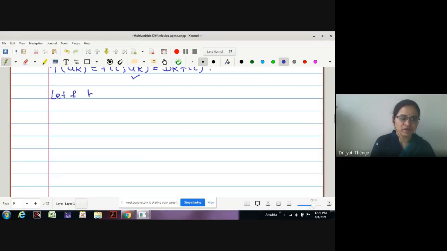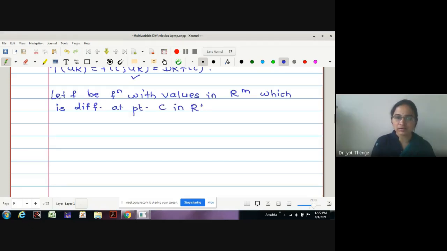Let f be a function with values in Rm which is differentiable at point C in Rn, and we will use the symbol T for f dash of C. Up to now we have used TC. Now we will use T only, be the total derivative.